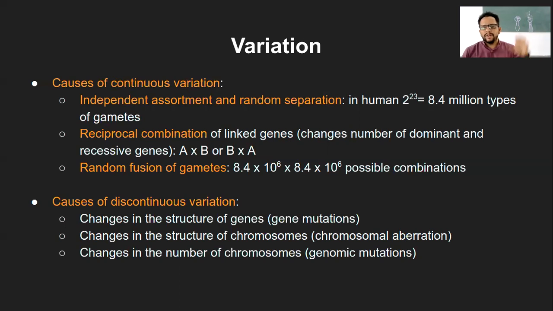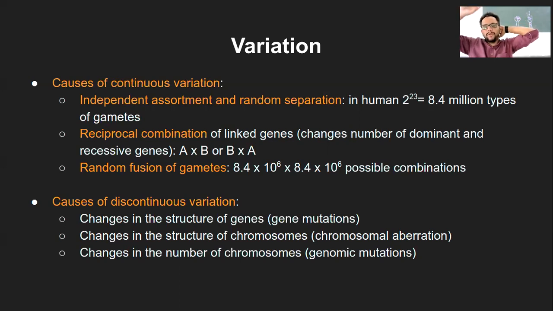Reciprocal combination is whatever is the male genotype, if you carry over that genotype to the female, what will be the possibility of the offspring, and will that lead to the variation? So that is what is reciprocal combination. If you remember those reciprocal crosses that we had learned, that means you have F1 offspring being produced from the parents, and those F1 offspring being crossed back with one of the parents, right?